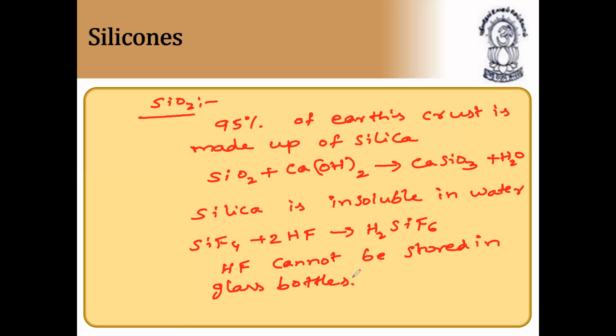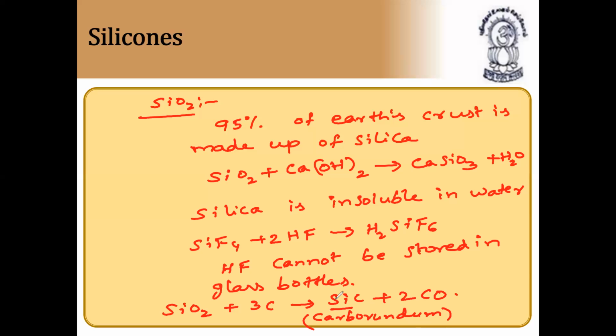Next, silicon dioxide on reaction with carbon forms silicon carbide plus carbon monoxide. Silicon carbide is also called carborundum. So these are the additional points based on silicon.